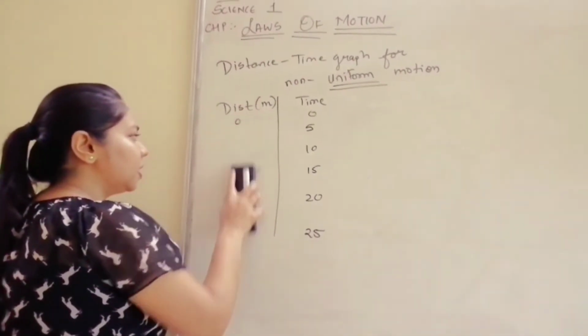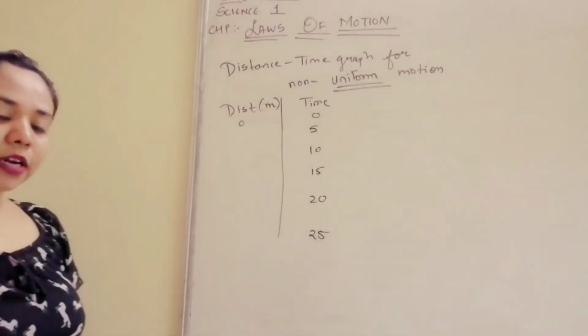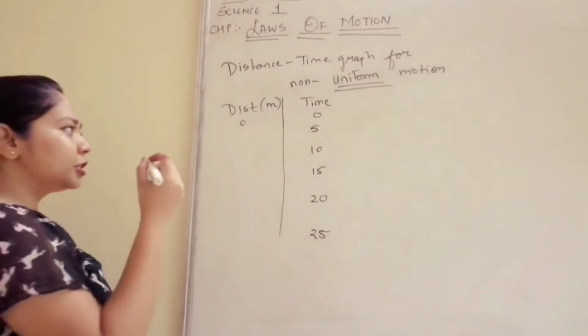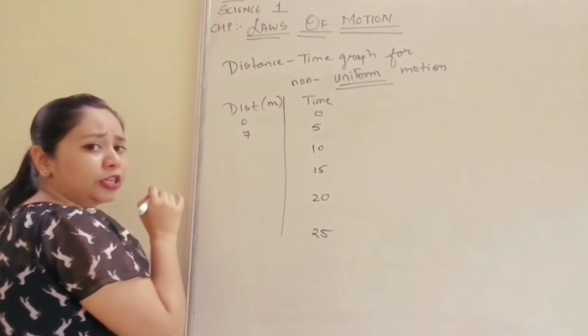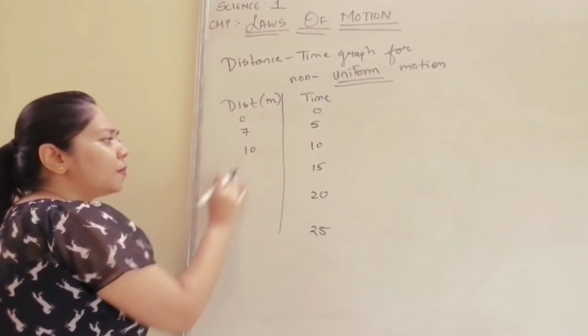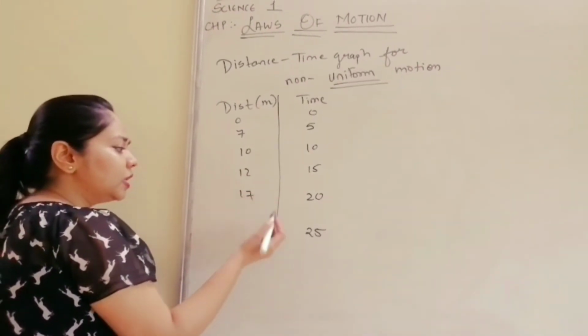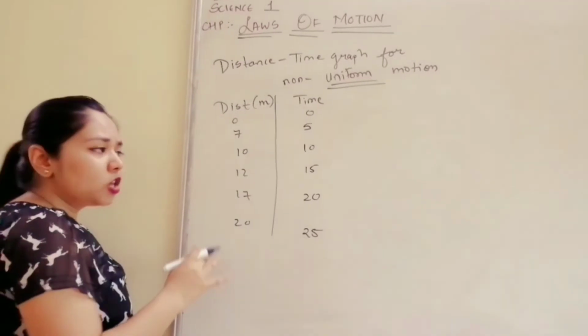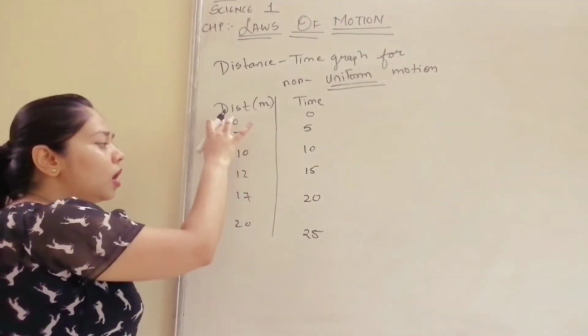The intervals that we are taking of time will remain same. What is going to change is my distance. Suppose after 5 seconds my distance changes to 7, then it comes out to be 10, then it is 12, then it is 17, then it is 20. Okay, you can see there is no same difference from start to end.